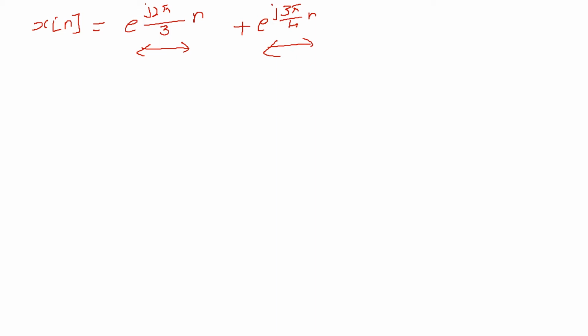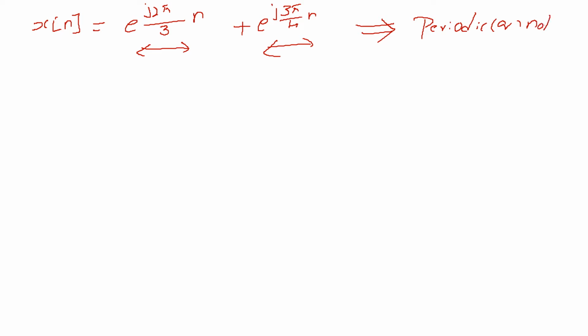The given signal is a digital sequence: x of n is equal to e power j 2 pi by 3 n plus e power j 3 pi by 4 n. So this is a combination of two exponential signals combined together. The question is whether this particular combination of the signal is periodic or not.